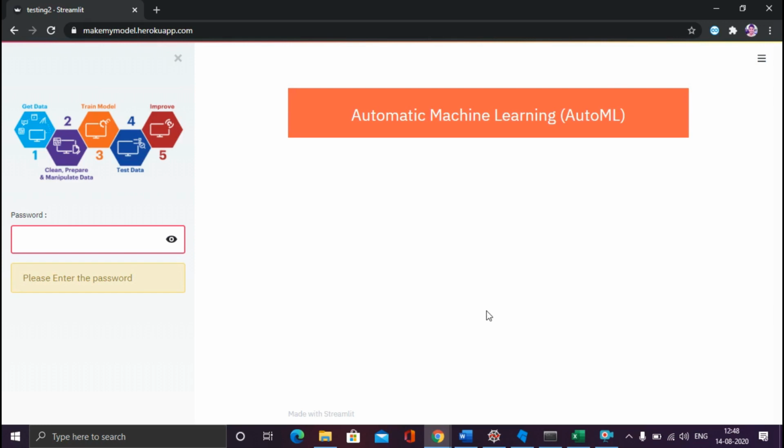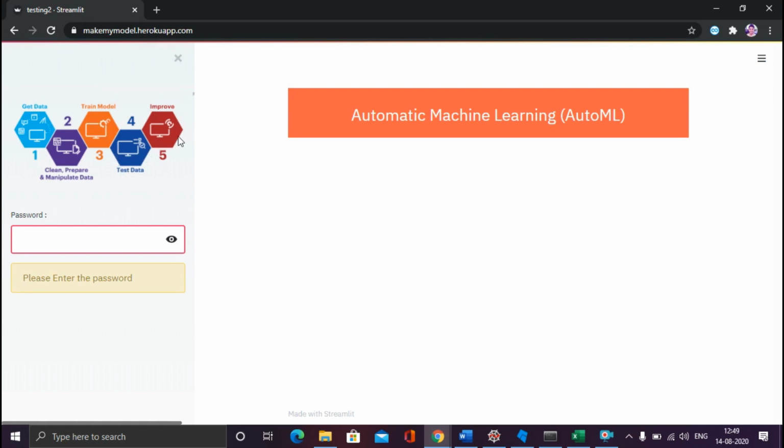I have used Python and the Streamlit library to build this application. Let's begin, and let me show you this application. I am extremely proud that I have built it. If you see the application, it has two logos. It says Automated Machine Learning, AutoML. I have added a brief intro over here. What you can do is get the data, clean the data, train your model, test your model, and then improve it.